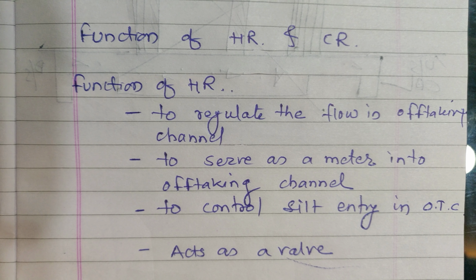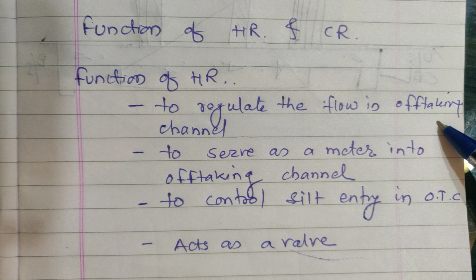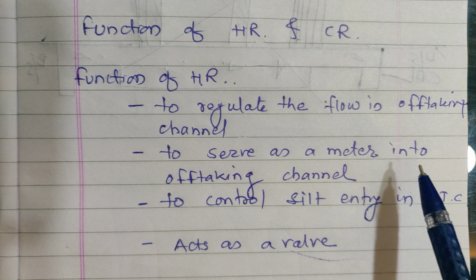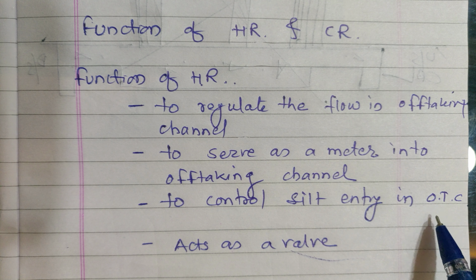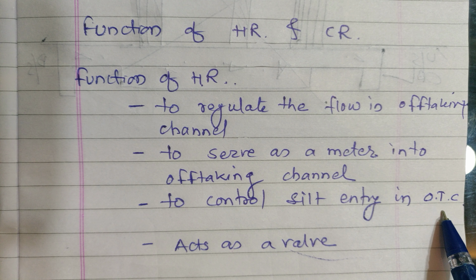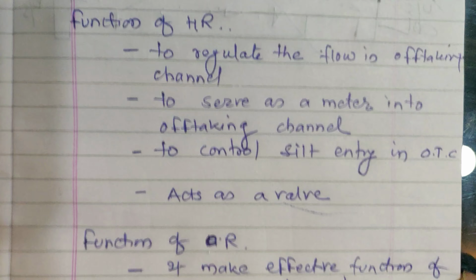What is the function of HR, the head regulator? The function of the head regulator is to regulate the flow in off-taking channels, to serve as a meter into the off-taking channel. That is, how much discharge is being released and how much discharge is flowing in the off-taking channel can be measured, and it is an operation by the head regulator. Then, to control the silt entry in the off-taking canal. Silt entry in the off-taking canal can be controlled by HR, the head regulator, and it acts as a valve. This is the function of HR.